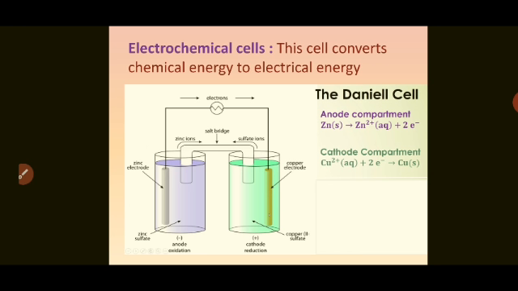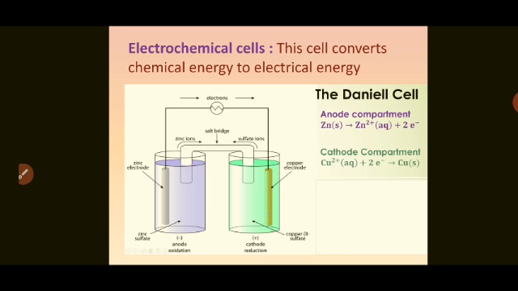In this unit, we shall study the various aspects of electrochemistry with reference to the two types of cells. What are these two types of cells? One is the electrolytic cell and the other is the electrochemical cell.